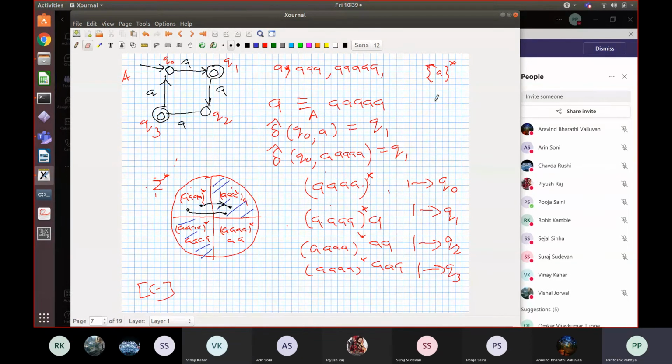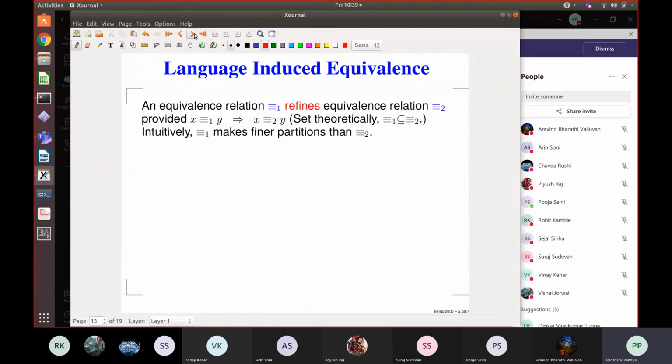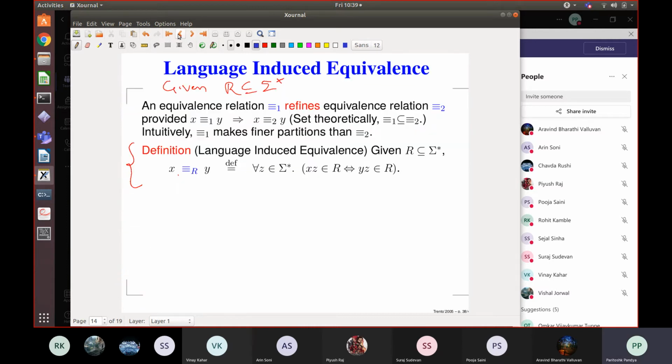Now here we had a DFA for that language which partitioned sigma star into 4 classes, whereas with the language induced equivalence, we partitioned sigma star into 2 classes. And my language was equivalent to this equivalence class, right? So we have these different ways of partitioning sigma star to recognize the same language. Some come from the machine, some come from this language induced equivalence. This is just an example, but the definition of language induced equivalence should be clear to you.